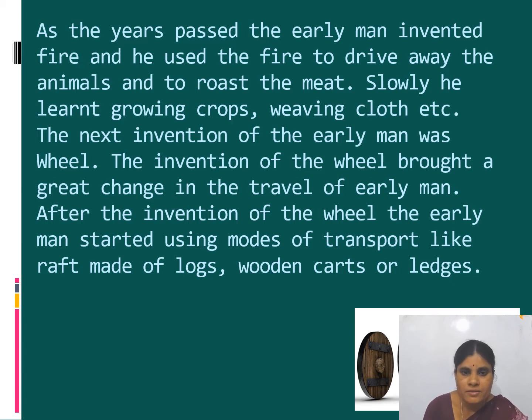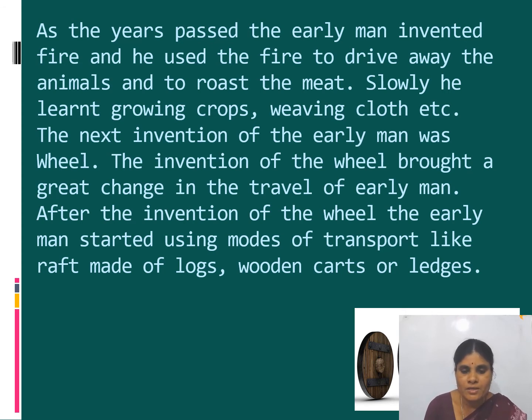See, as the years passed, the early man invented fire and used the fire to drive away the animals and roast the meat. See what happened, children? After so many years, as the years passed, the early man invented fire. See, how did he invent fire? By striking two pieces of stones.